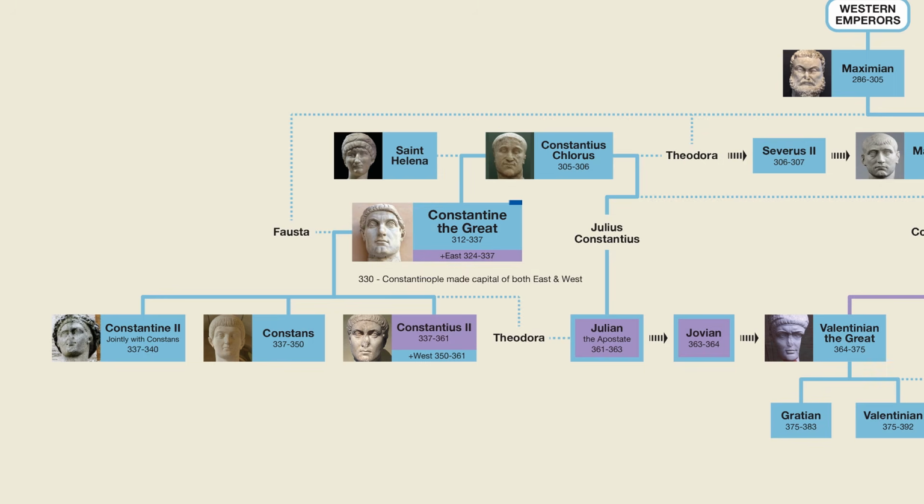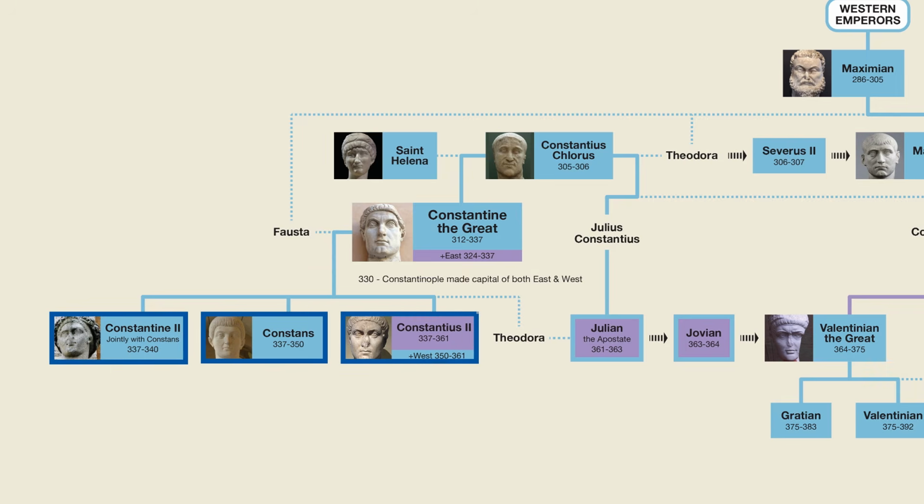After Constantine's death, the empire was divided between his three remaining sons, with Constantine II and Constans carving up the west, and Constantius II getting most of the east. However, Constantine II and Constans eventually came into conflict with each other, resulting in Constantine II being killed and Constans becoming the sole ruler in the west. But then he himself was killed by a usurper named Magnentius, which led to Constantius II going to war against the usurper. In the end, Constantius was victorious and thus ended up as the sole ruler of the entire empire.